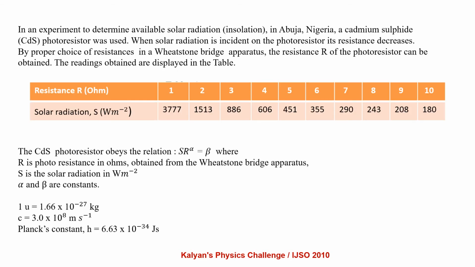In an experiment to determine available solar radiation in Abuja, Nigeria, a cadmium sulfide photoresistor was used. When solar radiation is incident on the photoresistor, its resistance decreases. By proper choice of resistances in a Wheatstone bridge apparatus, the resistance R of the photoresistor can be obtained. The readings obtained are displayed in the table. The cadmium sulfide photoresistor obeys the relation SR^α = β, where R is the photoresistance in ohms obtained from the Wheatstone bridge apparatus, S is the solar radiation in watt per meter square, and α and β are constants.